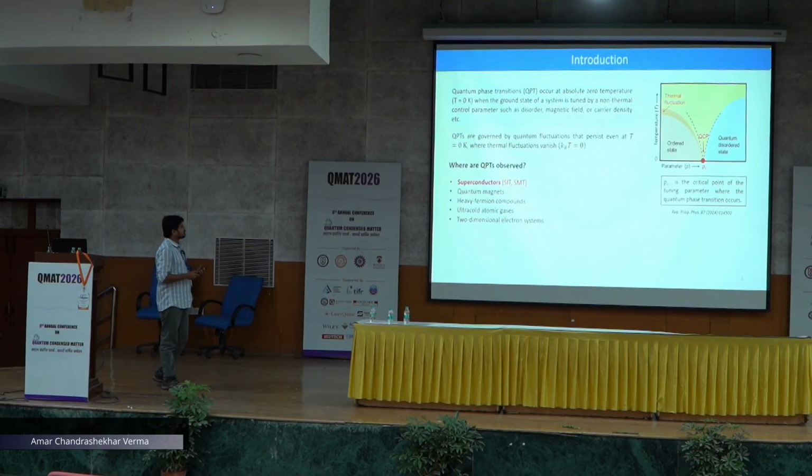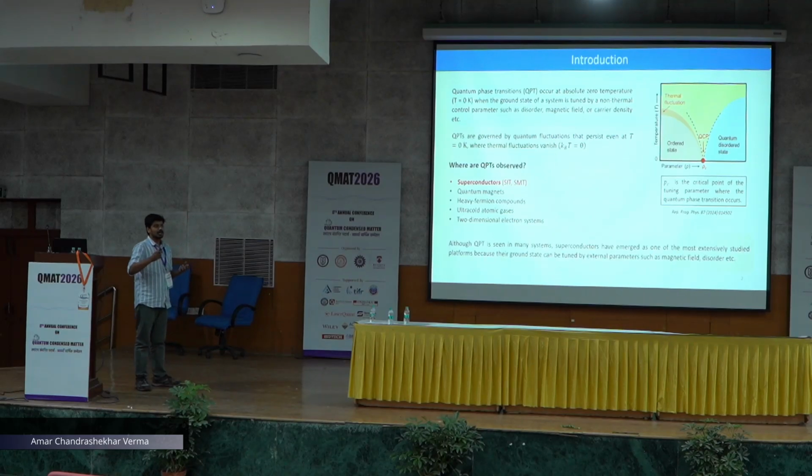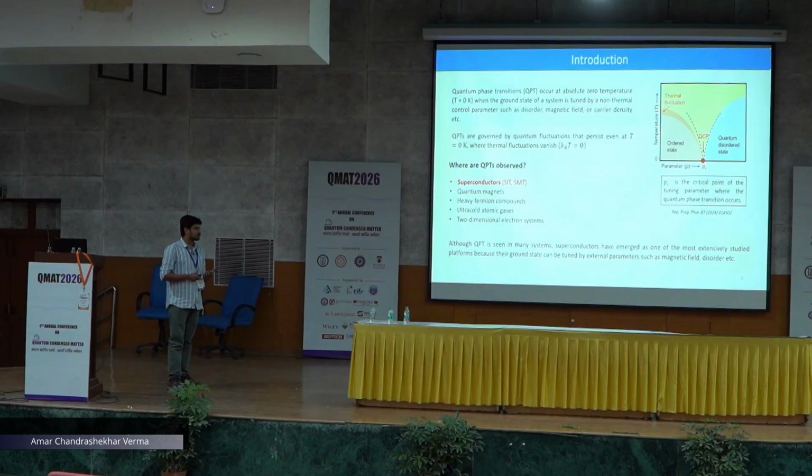So, quantum phase transition has been studied for many years, and it does not need any introduction. Still, I'll just try to briefly introduce it. So, we all know that classical phase transition happens because of the thermal fluctuation present in the system. But what happens at the temperature 0 Kelvin when there is no thermal energy left? At this temperature, another type of phase transition happens that is known as quantum phase transition.